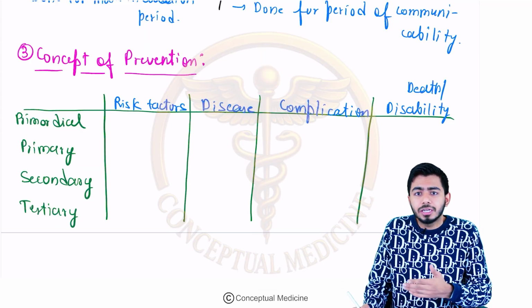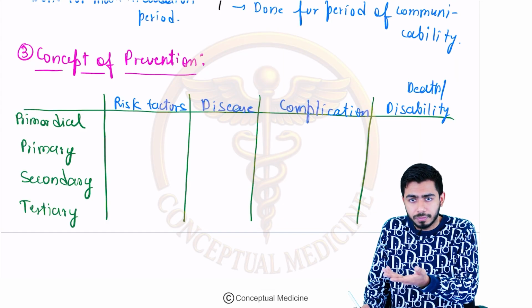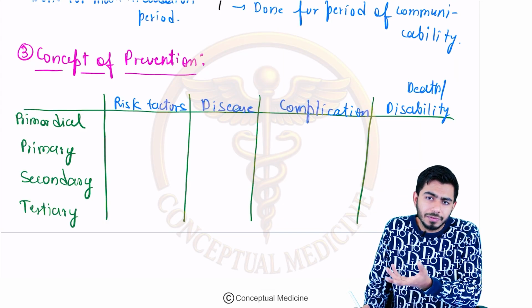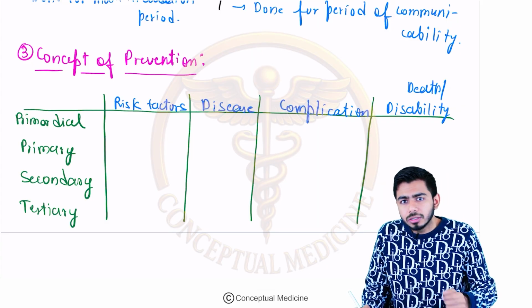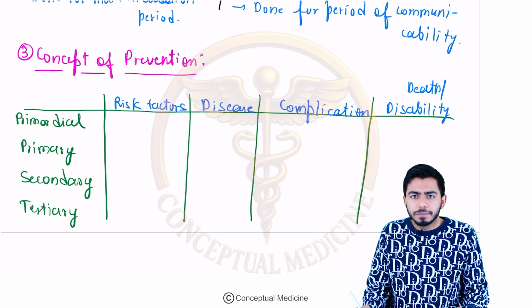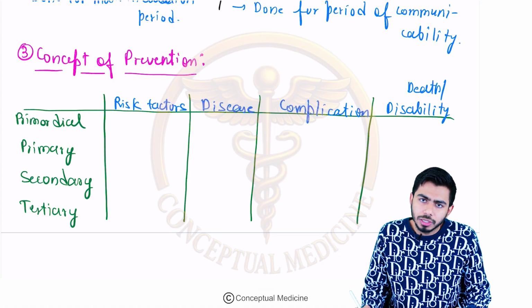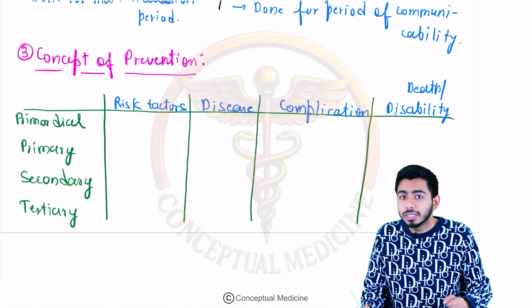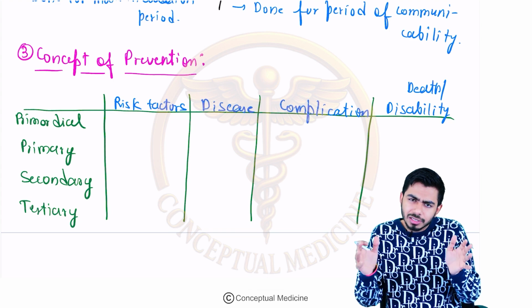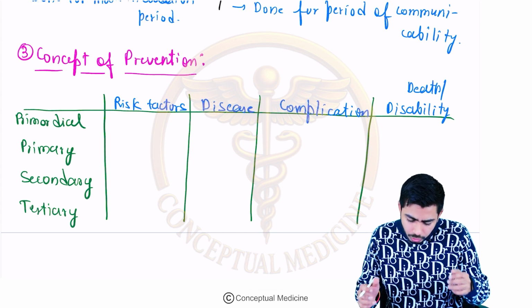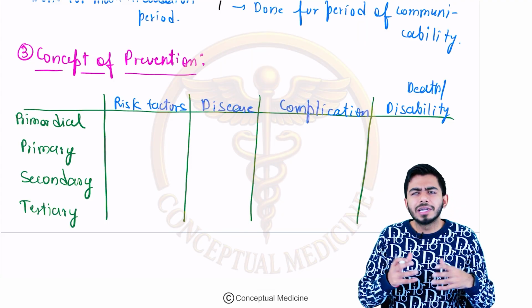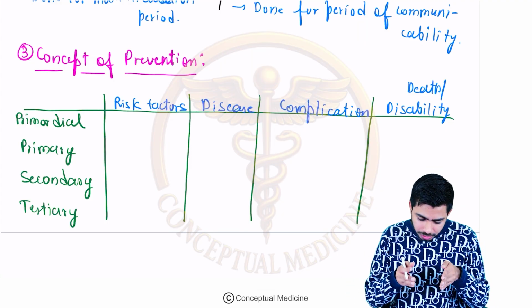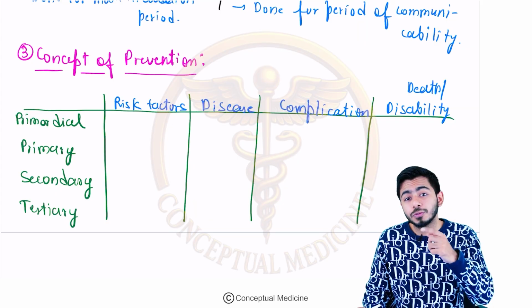Let's say that person is having diabetic foot. The person might be having gangrene, and due to that gangrene, we might actually amputate a particular part of the body, right? So that will cause a disability in that person. So this is the classical example of how we can take this level of prevention. Usually on a daily basis, we are actually using this phenomenon. How are we using it?